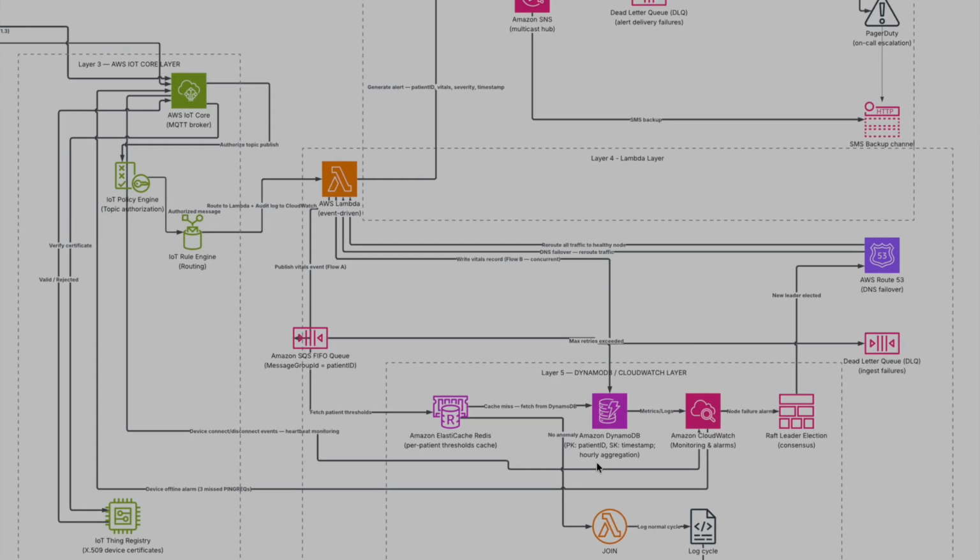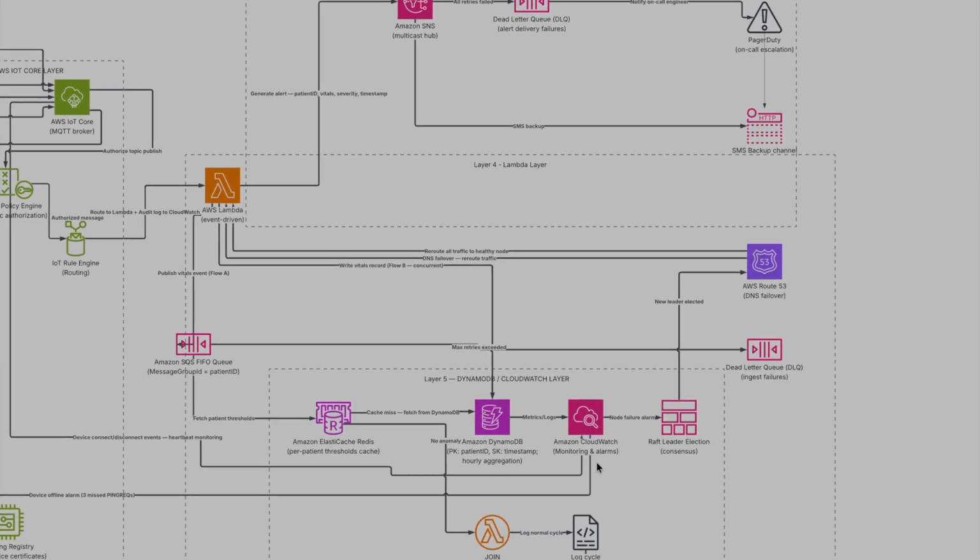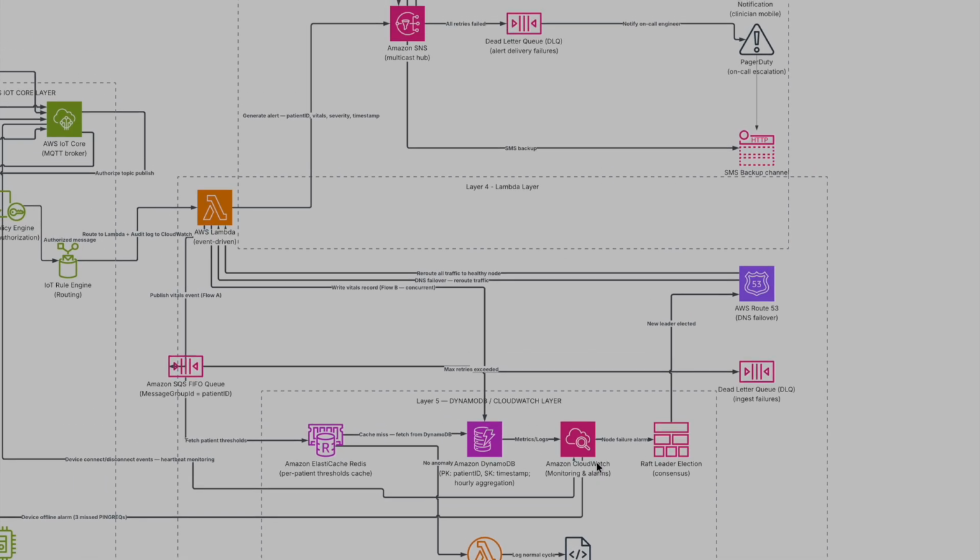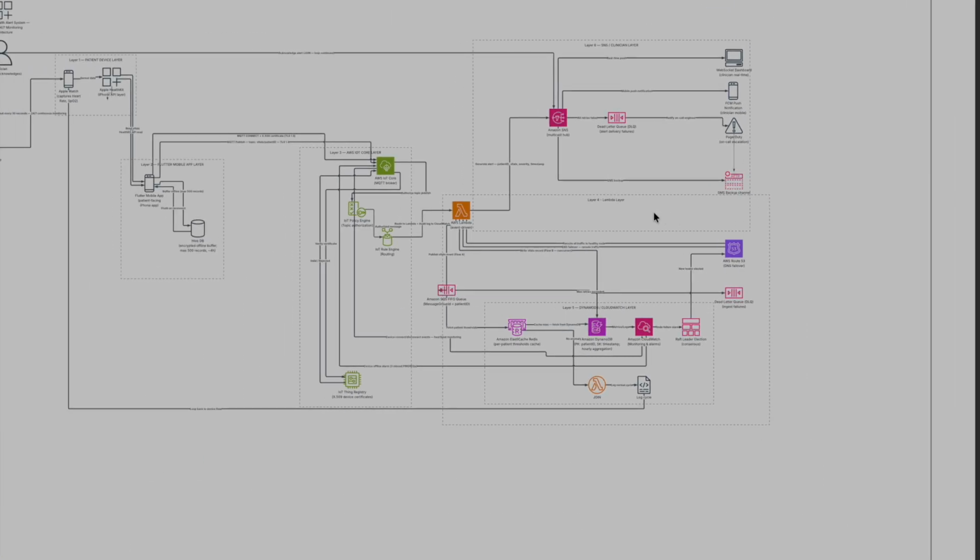About fault tolerance, we implemented dead letter queues to catch failed messages so data is never silently dropped. We will show this by simulating a crash in the server later in the demo. Now moving on to the code walkthrough.